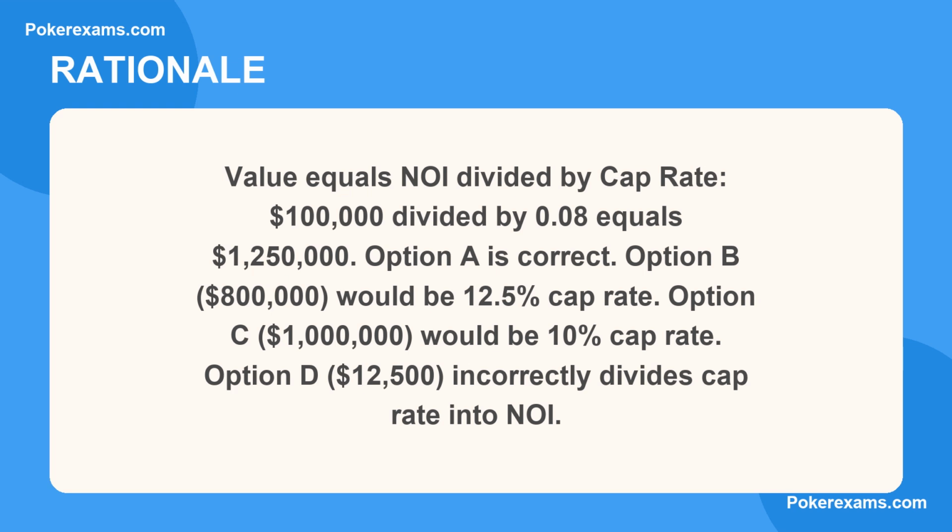Option B, $800,000, would be a 12.5% cap rate. Option C, $1 million, would be a 10% cap rate. Option D, $12,500, incorrectly divides cap rate into NOI.